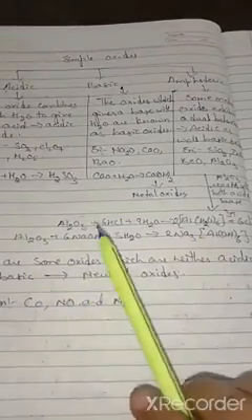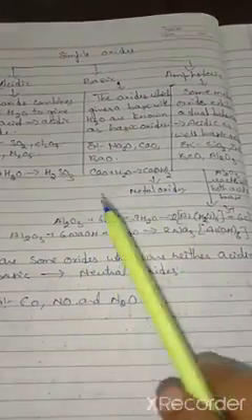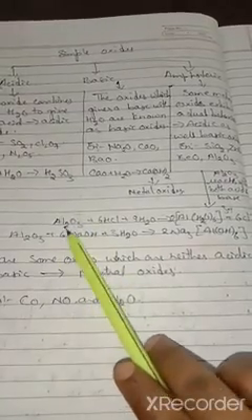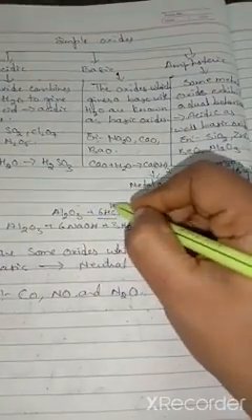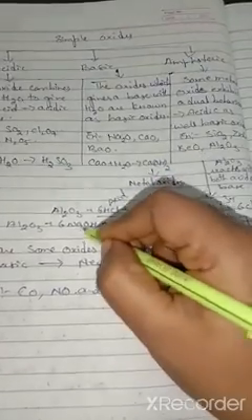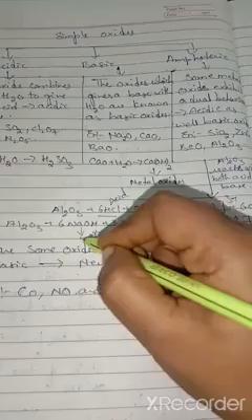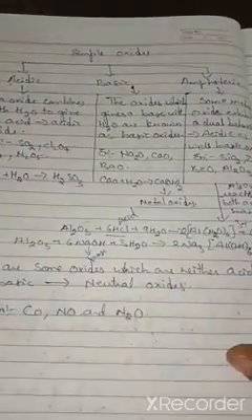Understand? So what did you understand by this? Aluminum oxide, a metal oxide, can react with both acid and base. Such things are known as amphoteric oxides.